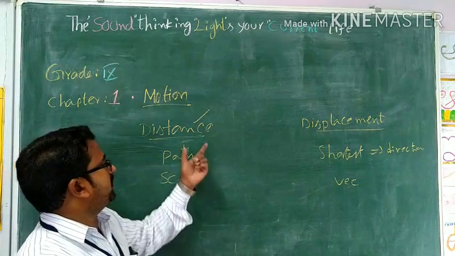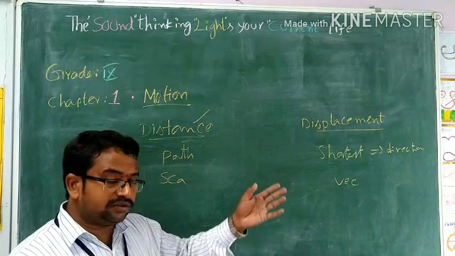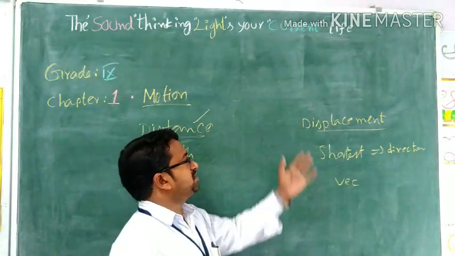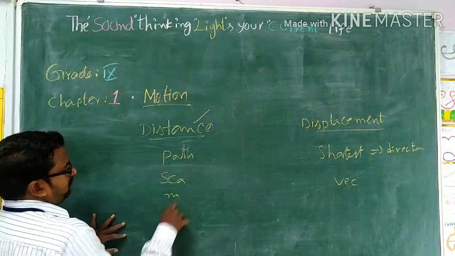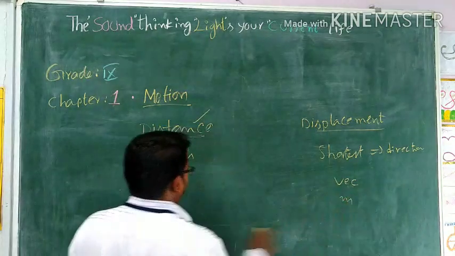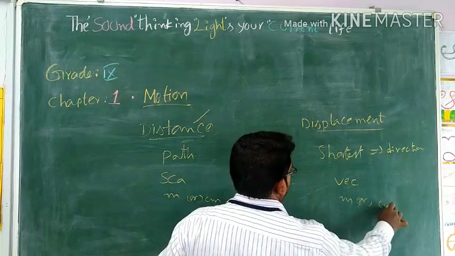Why is it a scalar quantity? Because it has only magnitude, no direction. For displacement we need both magnitude and direction. So it is a vector quantity. Here the units are the same, meters, here also meters, or maybe centimeter, here also centimeter.